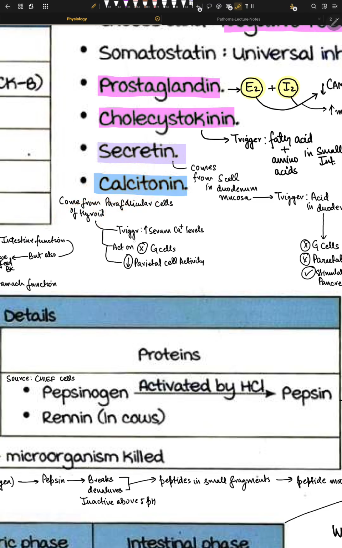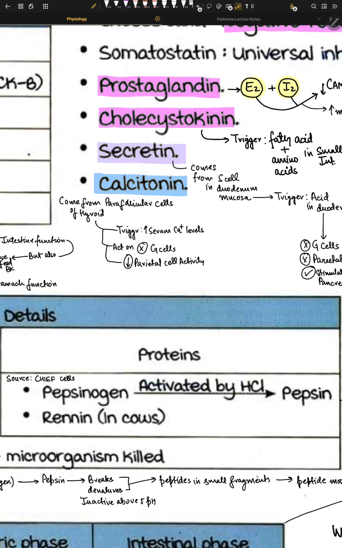The trigger for calcitonin release is a high level of calcium in our blood. We know that calcium is a signaling molecule. It can lead to a lot of mess in our cells. We don't want a lot of calcium outside. So calcitonin will be released. Once it is released, it will result in decreasing serum calcium levels, and it will act on inhibiting G cells.